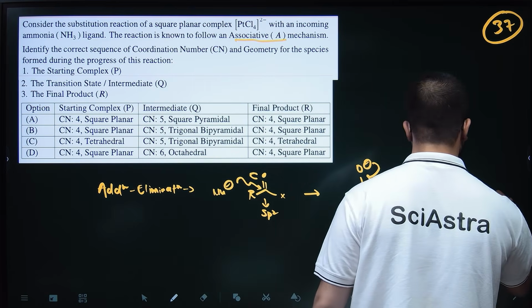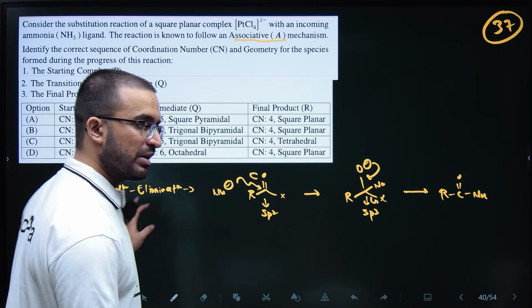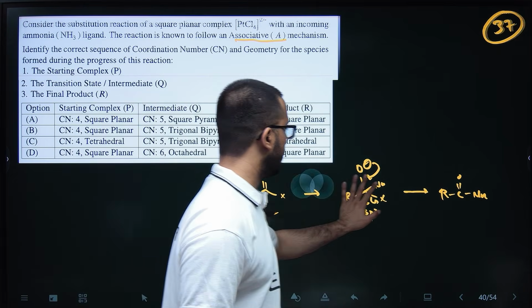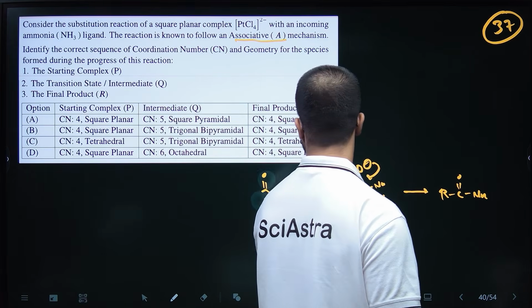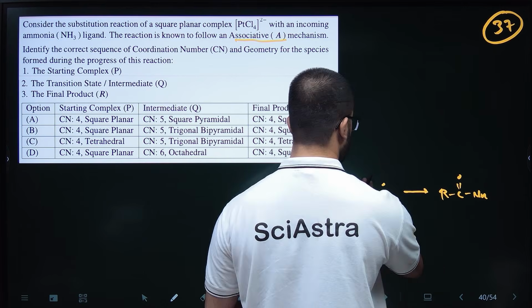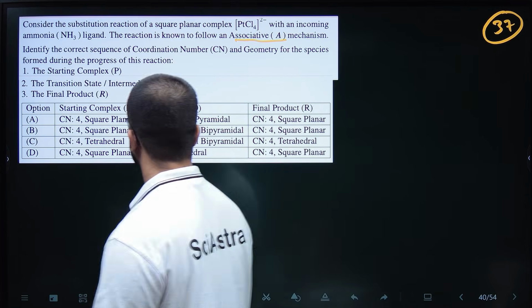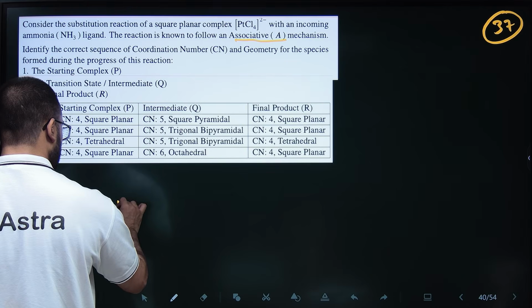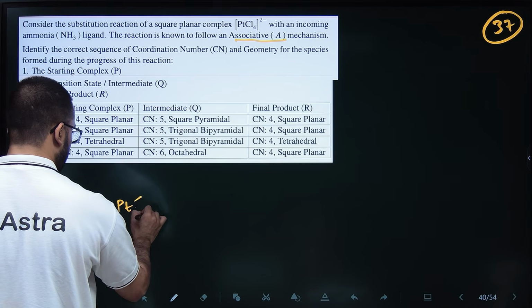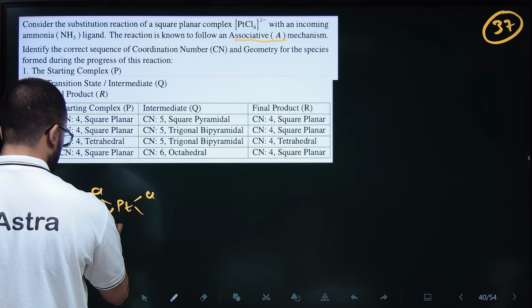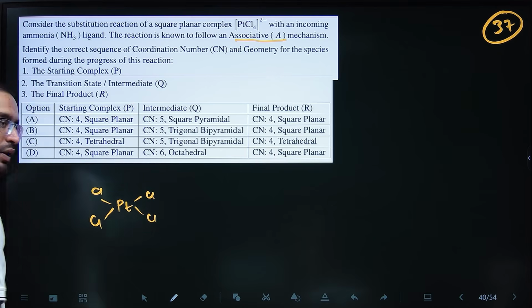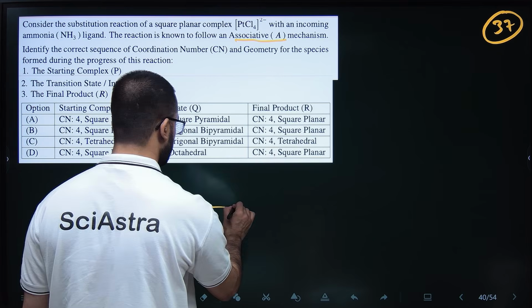I'm not saying the mechanism is exactly like this. I'm saying something like that is happening here. How? See, PtCl4. What will happen when ammonia comes?